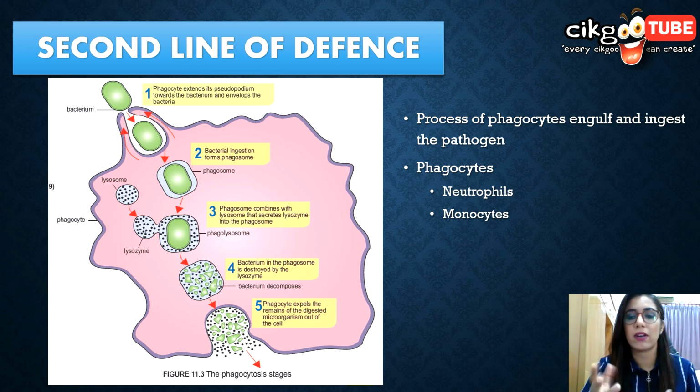It's a bit like a scanner, moving around in the body. They also swallow and digest any bacteria, viruses, and foreign particles that are found in the body. In the end, the phagocyte will expel the remains of the digested microorganism out of the cell. So that's a problem solved.